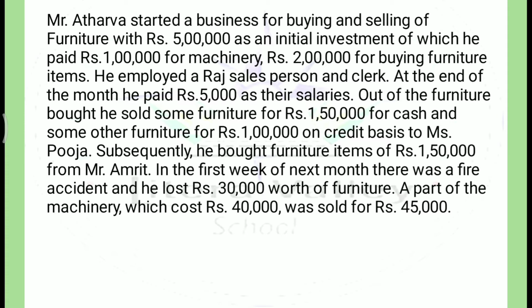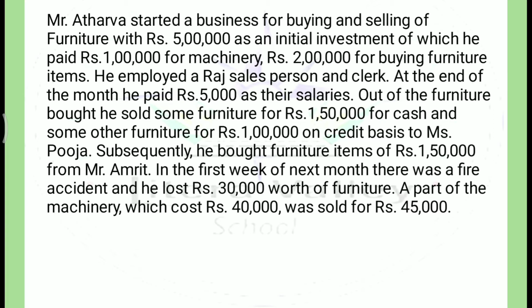So furniture is here taken as stock goods. Okay, don't take it as stock goods. In journal entries it is taken synonymously, but here it is goods. He employed a person named Raj and a clerk to whom he has paid 5,000.